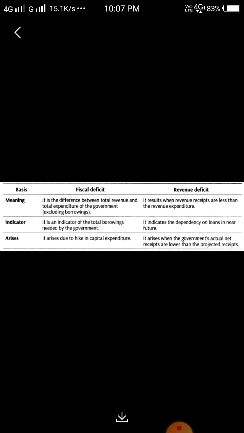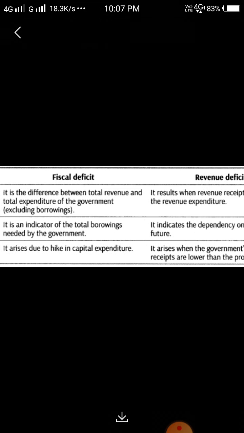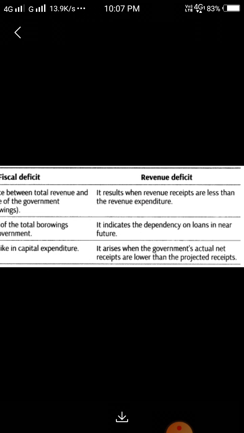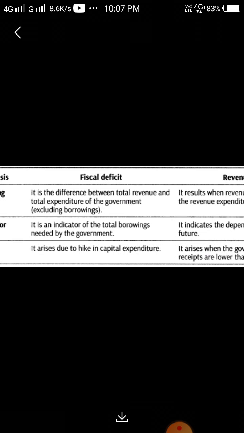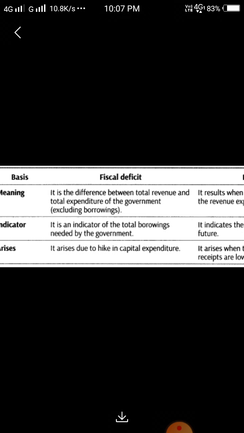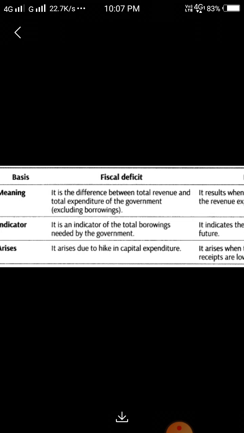Here are some differences. Fiscal deficit is the difference between the total revenue and total expenditure of the government, excluding borrowing, not including, keep in mind, right? And revenue deficit is the result when revenue receipts are less than revenue expenditures, right? And it is an indicator of total borrowing needed by the government, right? It indicates the dependency on loans in the near future, that is revenue deficit.